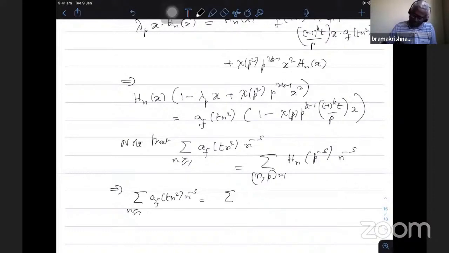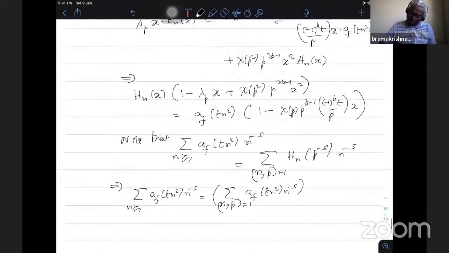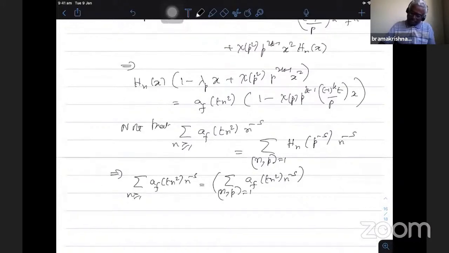I have n comma p equal to 1, af of tn square n power minus s comes out, and then the remaining is that 1 minus lambda p. This will be inverse of that. So 1 minus chi of p, p power k minus 1, minus 1 power kt by p, n power minus s.